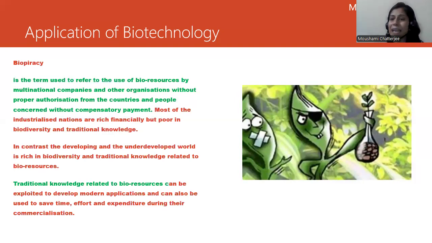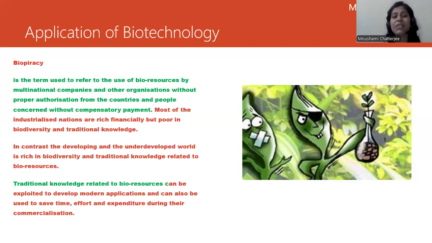So they won't be able to use any of the bioresource. Bioresource is basically, for example, turmeric, neem, basmati, all these are bioresources. India is rich in biodiversity, so let's take an example of India here. If a multinational company wants to use it, they have to give credit, they have to take the authorization, and they have to give monetary benefits.